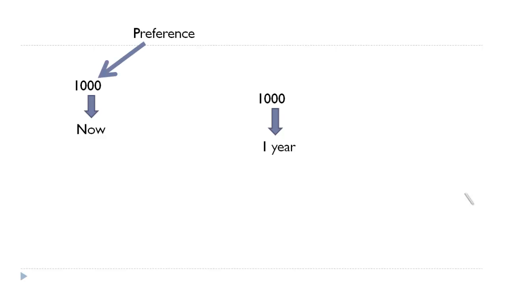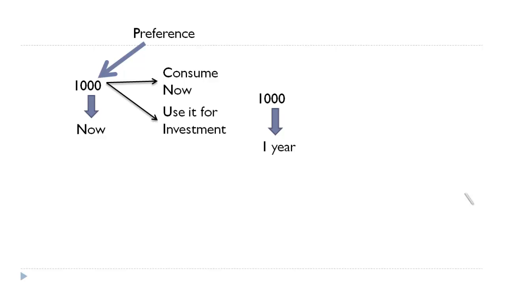Obviously, your preference would be for 1000 now for reasons like if I give you this 1000, you can consume it immediately instead of waiting for 1 year, or you can use it for investing somewhere else so that it will generate revenue for you, or this 1000 is going to give you more purchasing power which you can purchase now at 1000 rupees. Probably you may not be able to purchase the same product for 1000 rupees after 1 year. So the money which is in your hand now will have more weightage than the same level of money which you are going to get after 1 year.